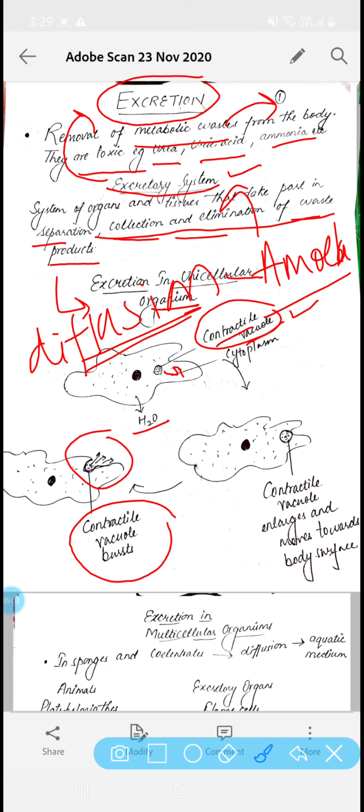The first method is the simplest method, in which diffusion takes place directly through the body surface, from higher concentration to lower concentration. An example is the removal of water, which is done by this kind of diffusion. Diffusion is basically the process in which the material moves from higher to lower concentration, and all other metabolic waste is collected in the contractile vacuole.